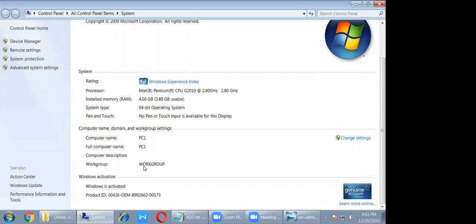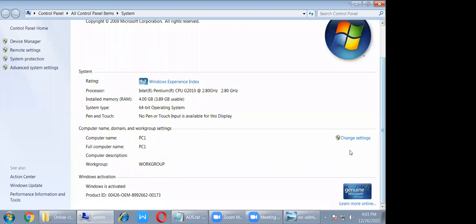Work group, right? Peer-to-peer network or work group model. By default, all are work group model. So we have to change to domain model. How to change, we will discuss and we will see in the lab, everything. So this is the default work group. If you take the home edition, if you take the premier edition, you don't find this option also.